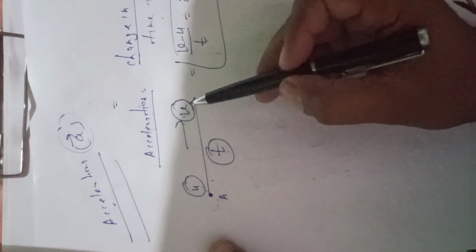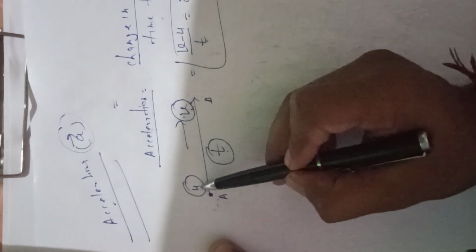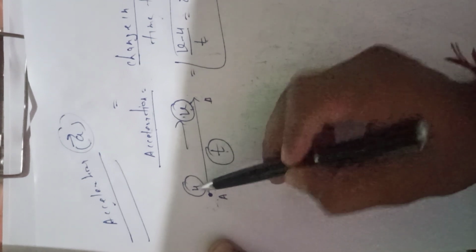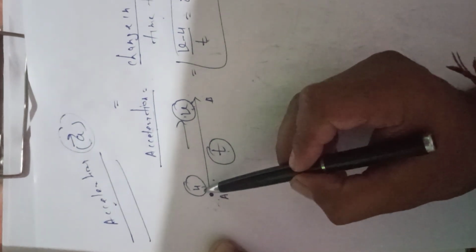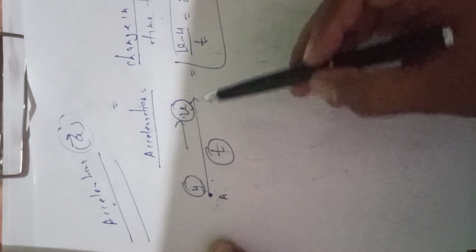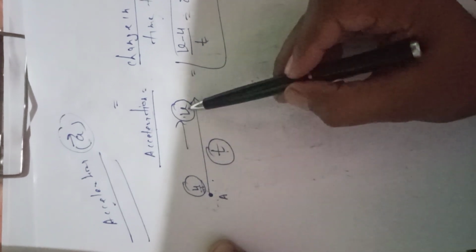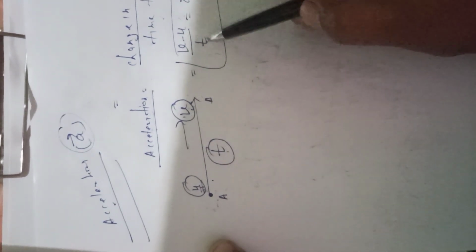Then what will be the change in velocity? This one is the final velocity, this one is the initial velocity. In physics, one concept that I think you already read about in 9th class: the initial velocity of an object is considered as u. So this one is (v minus u) upon t.